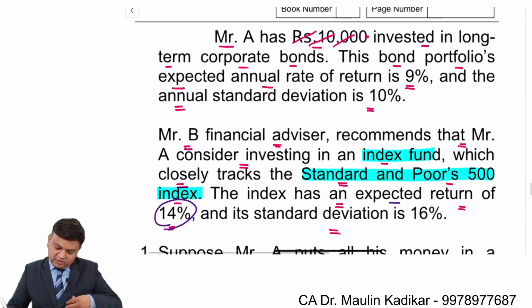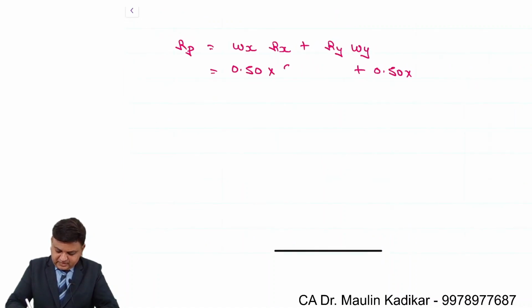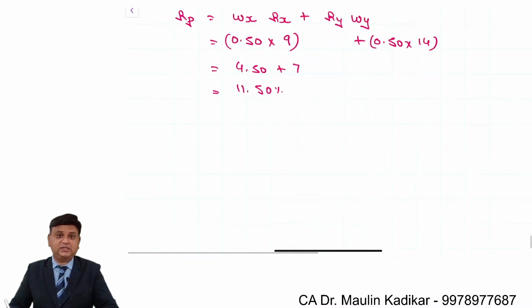Return is provided to us as 9 percentage, and over here, the return is provided as 14 percentage. This is 9 and this is 14. So 4.5 plus 7, that comes to 11.5 percentage. This is the way the return of the portfolio can be calculated.